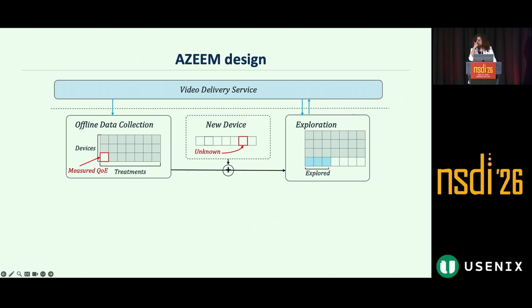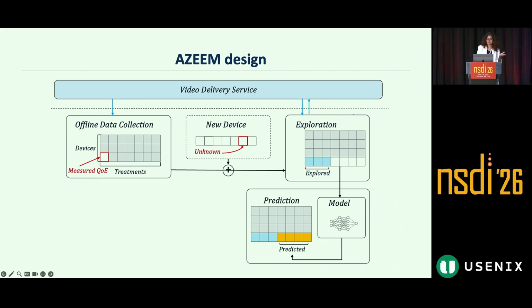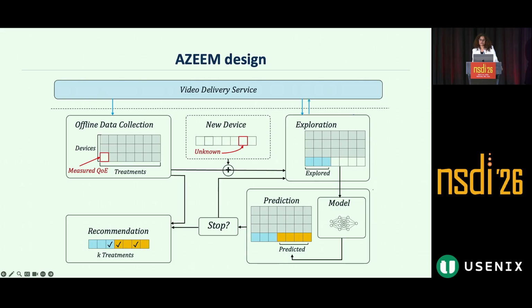The bootstrap treatments are chosen as treatments which are generally good across other cohorts. These measurements then feed into our prediction model, a lightweight neural network trained on this offline matrix and the bootstrap treatments. And we do a few-shot predictions using the QE of these bootstrap treatments and predict QE for all unexplored treatments. Now we can either stop here or we can explore the best of these predicted treatments. And finally, we recommend a set of K treatments for this new cohort. This set of K treatments contains the optimal treatments, and this set is robust to non-stationarity.